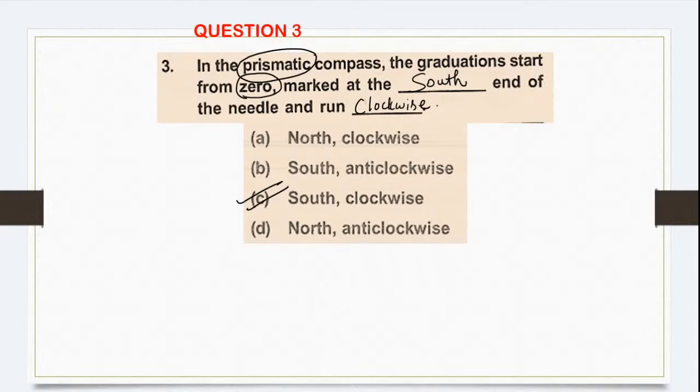That is, the angles are measured in clockwise direction. Okay. So how exactly it will look? Say if you have the compass like this, this is your south, this is your north, west, and east. So it is marked 0 and runs in clockwise, which means this will be 90, this will be 180 and this will be 270 degree. Okay. So this is how it will work. Next, let us move on to the next question.